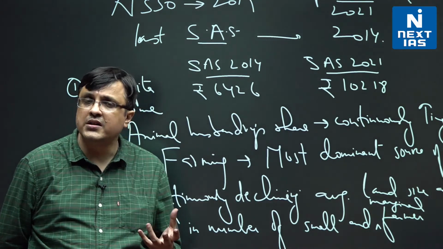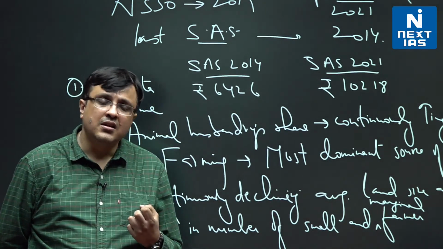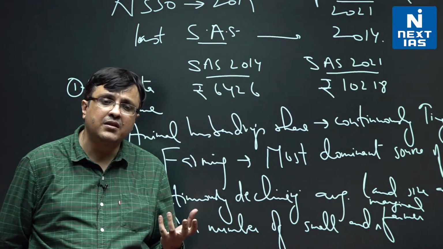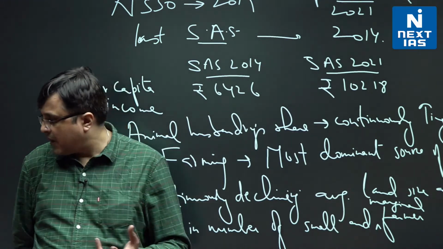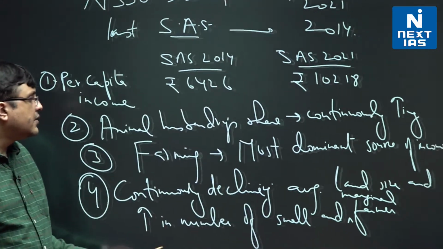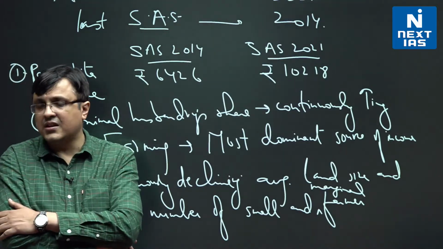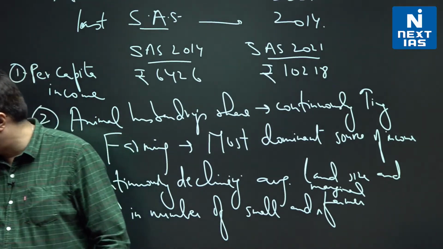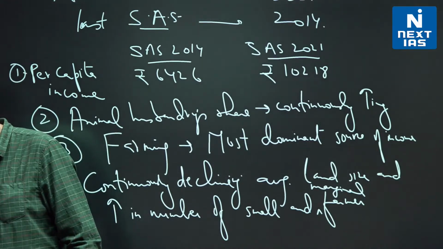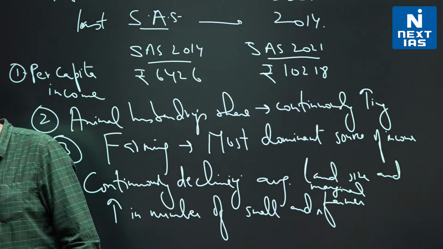And to make sure that agricultural income can be increased by assuring that we are also increasing income from animal husbandry, etc. That is the aspect.